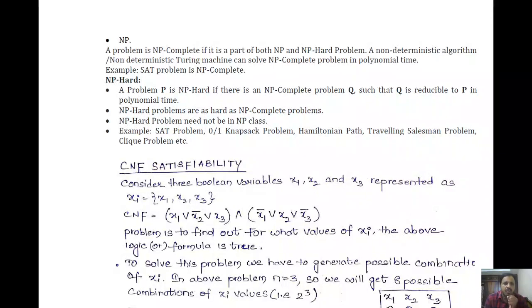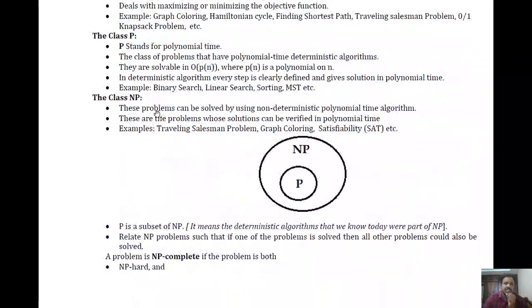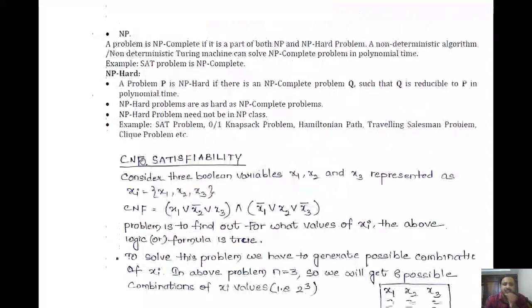Okay, and moreover, the scope of these problems could be outside NP also. That means these problems could be either NP or may not be NP. Okay. But if you consider NP complete, definitely it should be an NP problem. Okay. And this NP problem is going to have a non-deterministic polynomial time algorithm, right? So let us see the discussion. Let us see the definition for it.